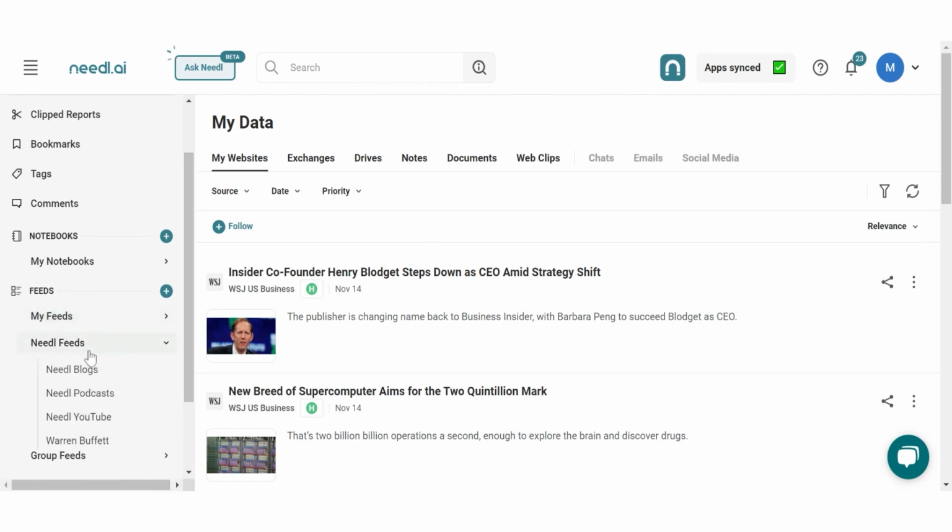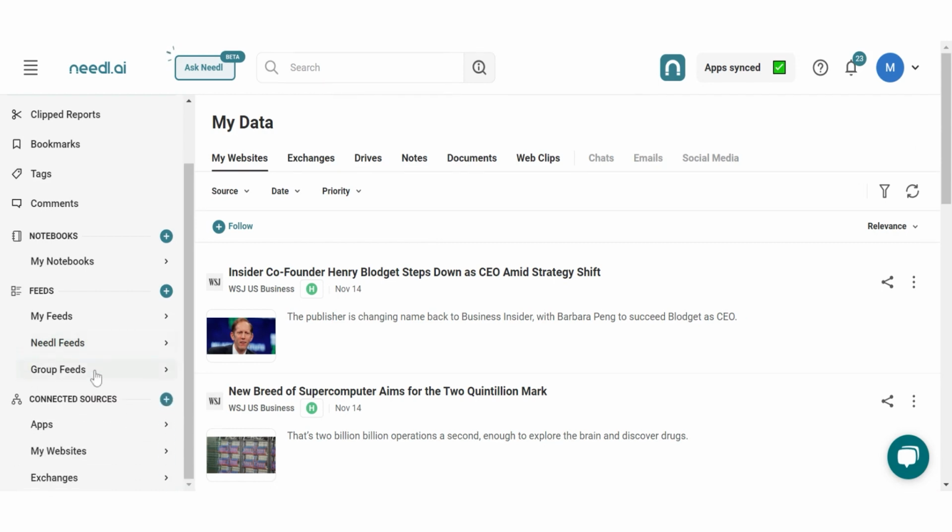Next, you will have Needle Feeds. Needle Feeds are all the pre-published feeds that we provide in your Needle.ai account. These feeds give you a flavor of what kind of information you can consume through a feed. There are multiple Needle feeds like Needle blogs, Needle podcasts, Needle YouTube, Warren Buffett, etc. You can check out these feeds to see more about what kind of results a feed can entail.